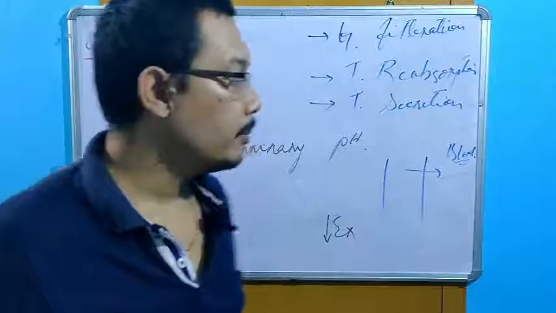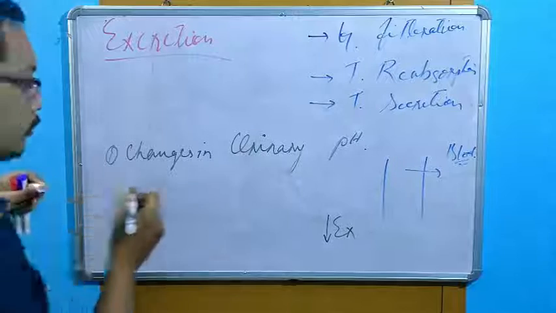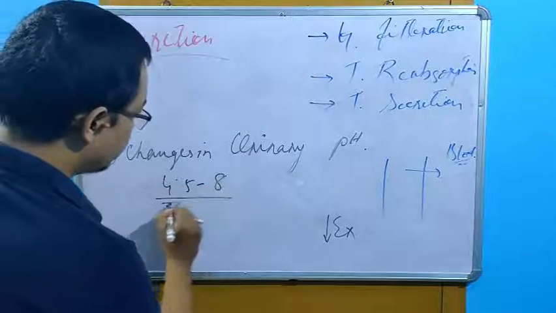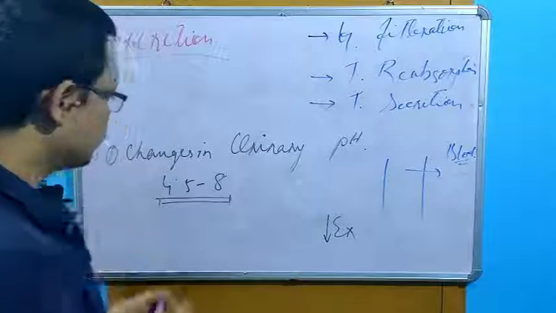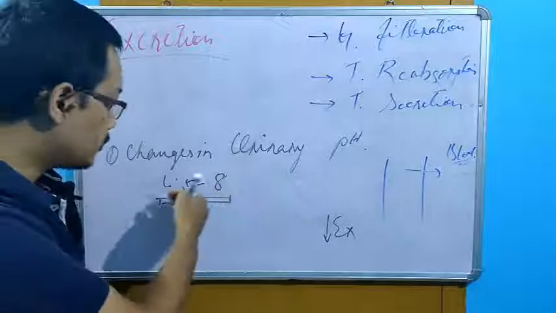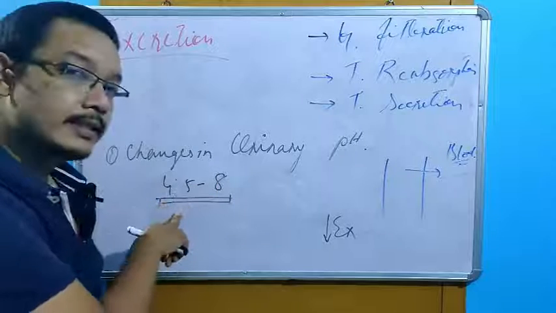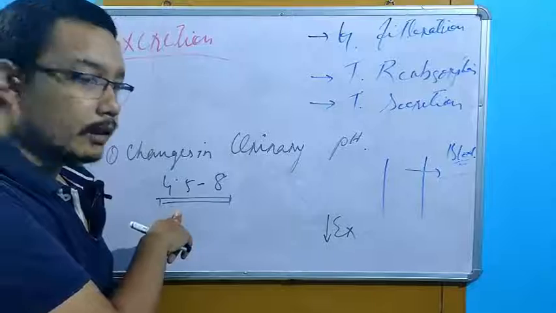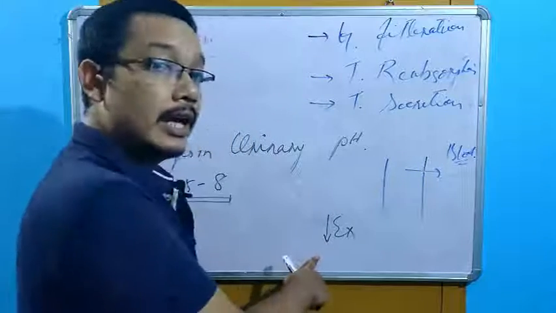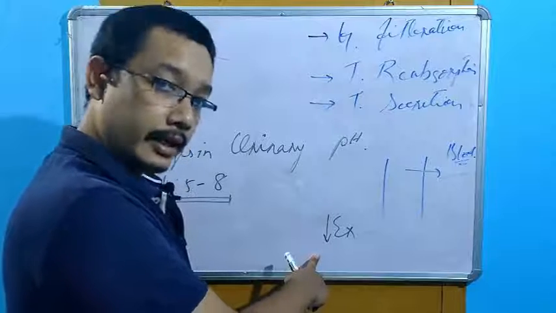So normal urinary pH is 4.5 to 8. Okay, so if we make the urine towards 4.5, acidic, then what will happen? The acidic drugs will be reabsorbed, excretion will be less. Getting my point?